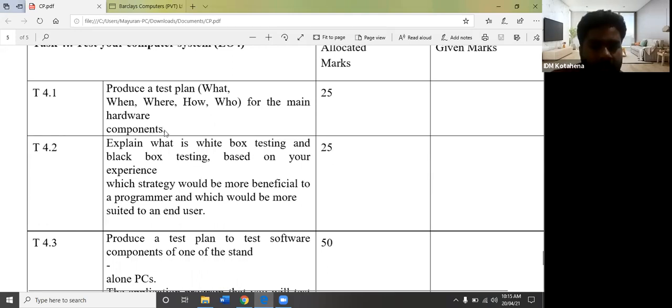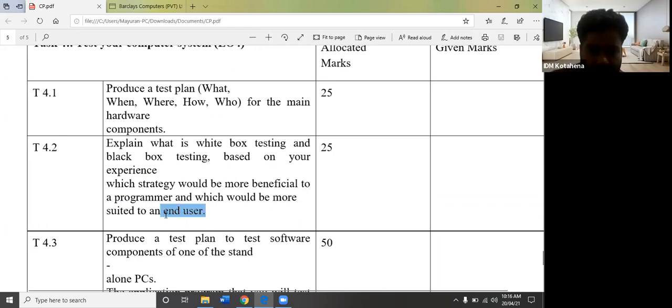So the 4.1 and 4.2, I think I have explained this. Explain what is white box testing and black box testing based on your experience. Which is most beneficial to the programmers and which one will be more suitable for the end user? So I told you, for end user and programmer, which testing will be good. For programmer, white box testing will be good. For end user, black box testing will be good.